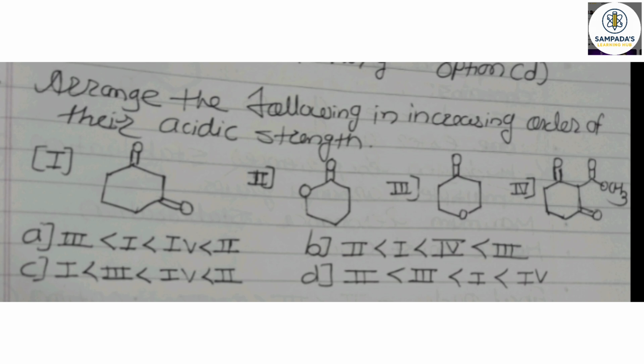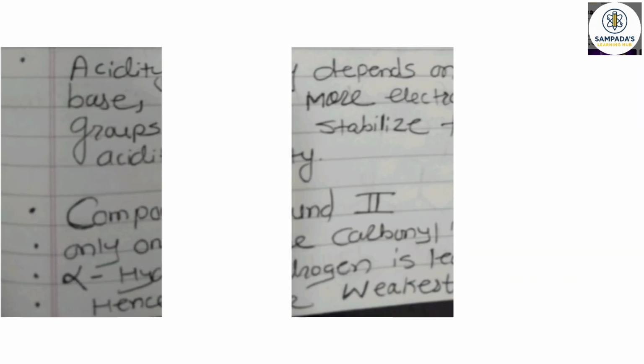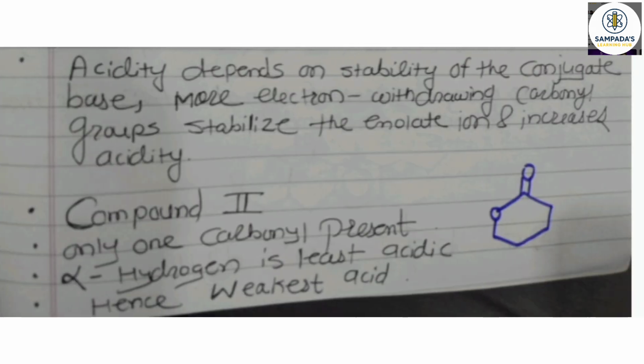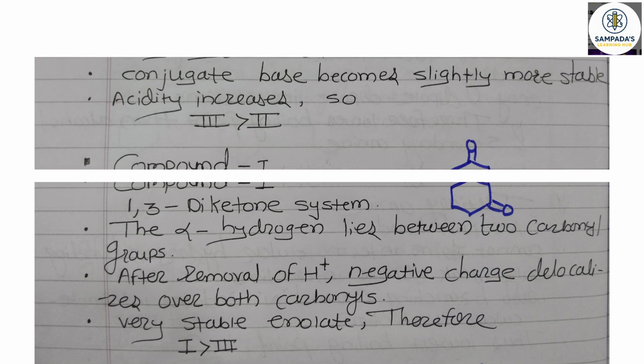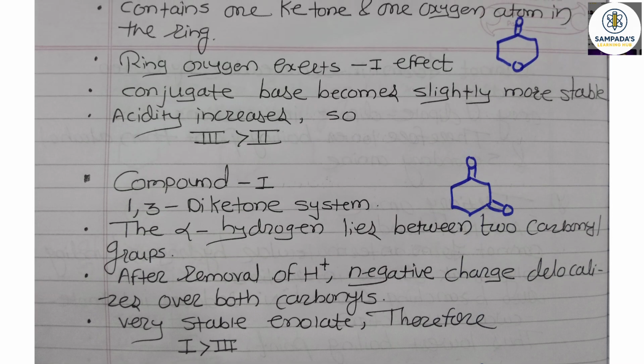In question second, increasing order of acidic strength. Acidity depends on the stability of the conjugate base. More electron withdrawing carbonyl groups stabilize the enolate ion and increase the acidity. In compound second, only one carbonyl is present and the alpha hydrogen is least acidic. Hence, it's the weakest acid. Compound third contains one ketone and one oxygen atom in the ring. So, the ring oxygen exerts a minus I effect. The conjugate base becomes slightly more stable and the acidity increases. So, compound third is greater than compound second.